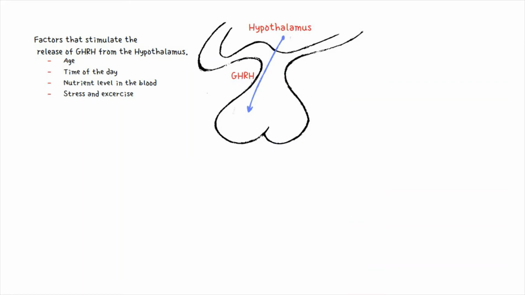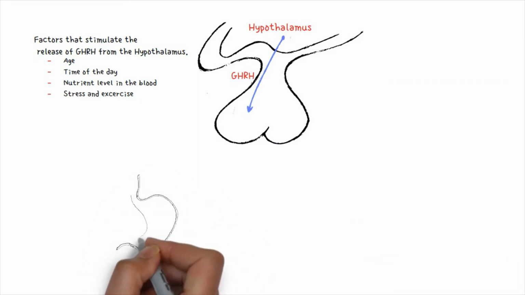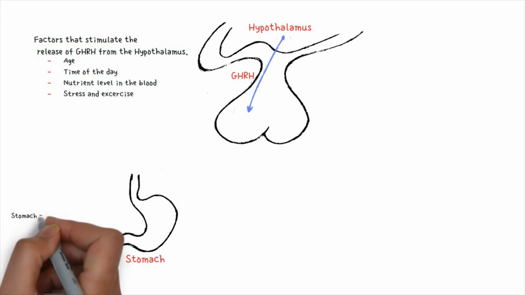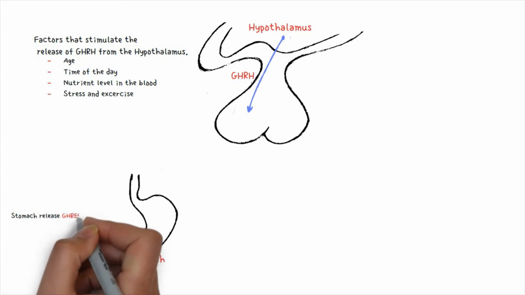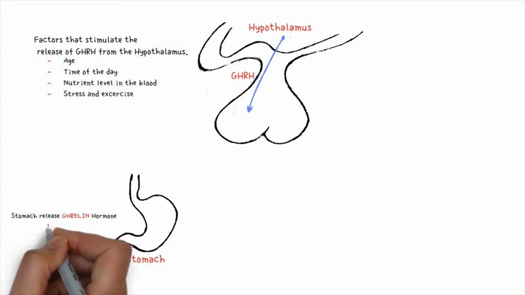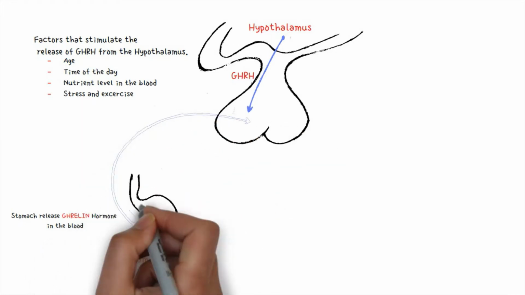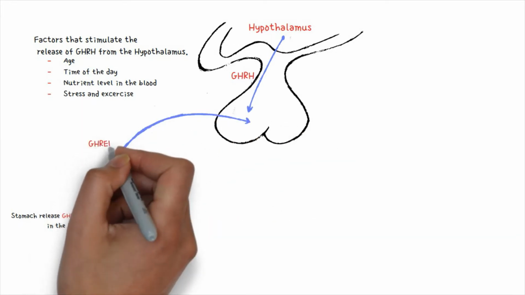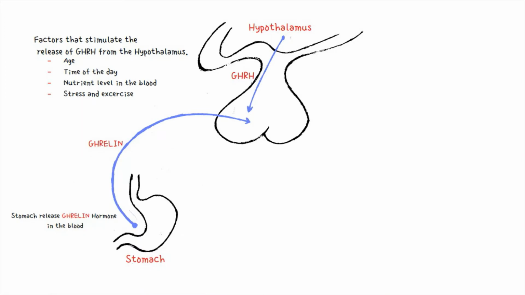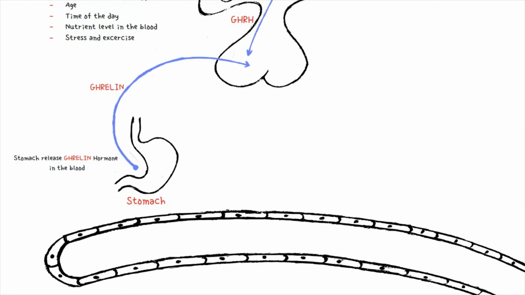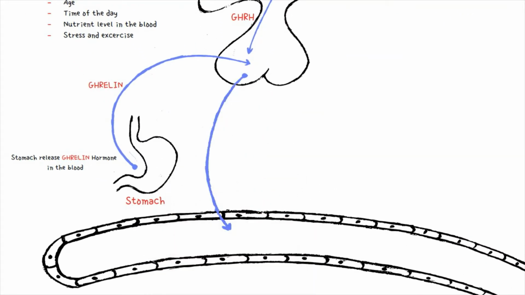Also, we have the stomach, and this organ will release a peptide hormone known as ghrelin in the blood, which is also a potent stimulator of growth hormone in the anterior lobe of the pituitary gland. So upon stimulation from these hormones, the anterior lobe of the pituitary gland will release growth hormone in the bloodstream.